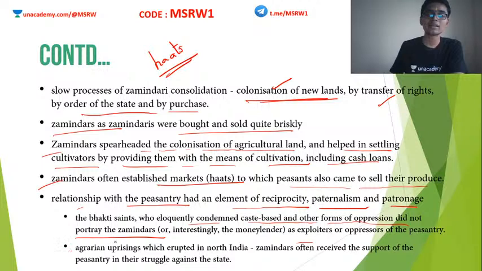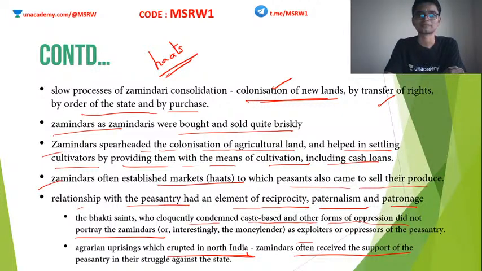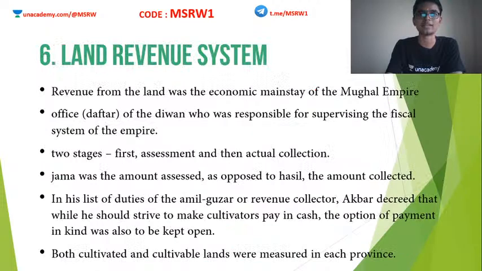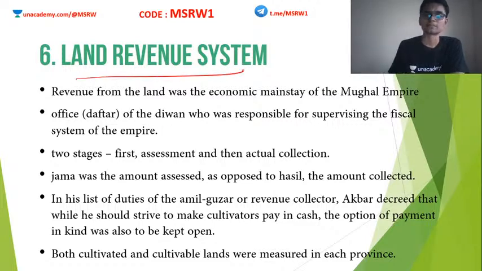Similarly, in agrarian uprisings which erupted in North India, zamindars often received the support of the peasantry in these struggles. If all the zamindars were oppressive, then the peasants should be attacking them, right? Peasants should be against the zamindars. But we see that in almost all the peasant uprisings in the northern Indian region, zamindars were often supported by the peasants. Okay, so these are some contradictions and confusions that historians face while looking into the medieval Indian zamindari setup.